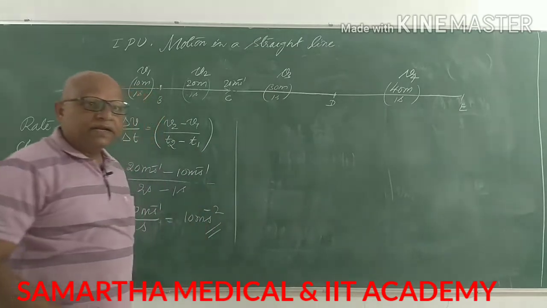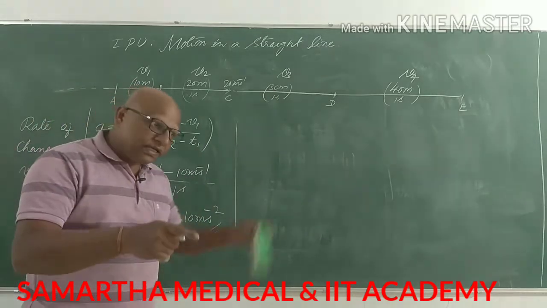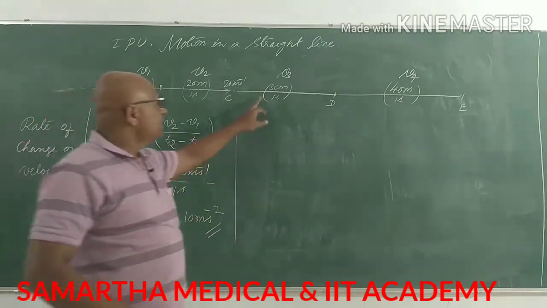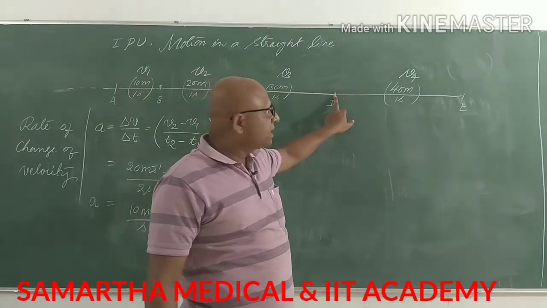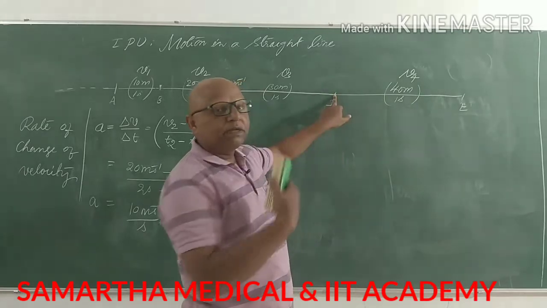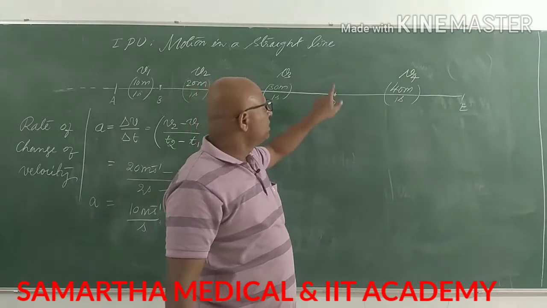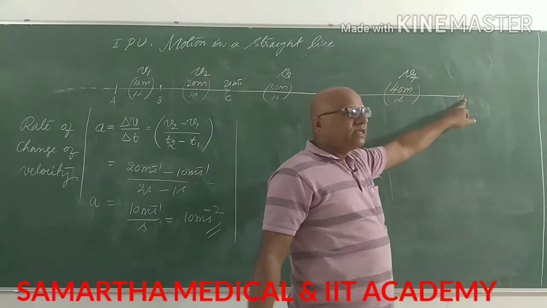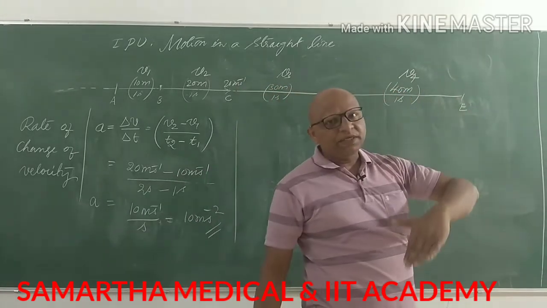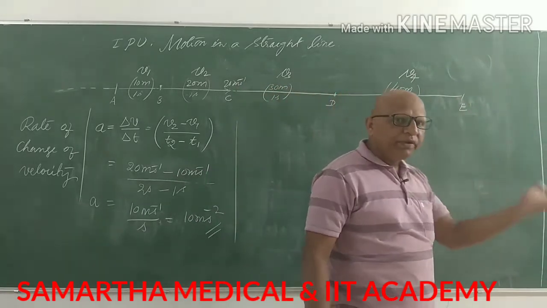How much is added here? 10 meter per second is added here. That's why it becomes 30 meter per second velocity. Now the velocity is 30 meter per second. Additional 10 meter per second is added. It becomes 40 meter per second. Got it? From 40 meter per second, additional 10 meter per second will be added. It becomes 50 meter per second.